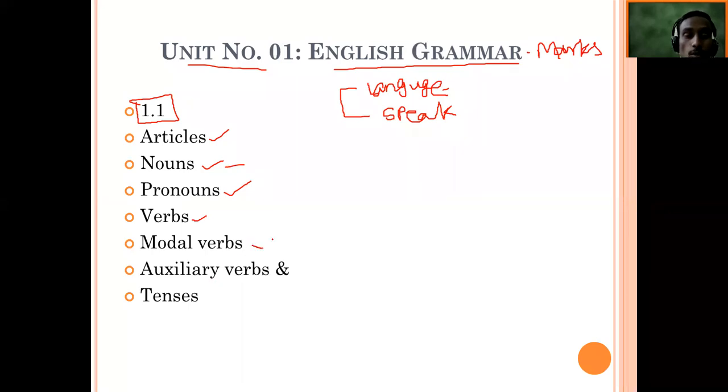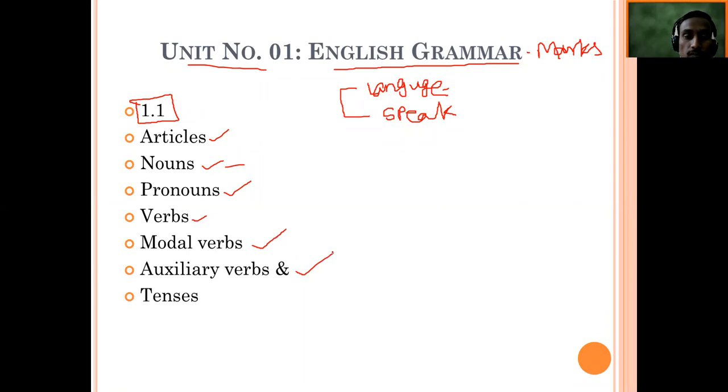One is modal auxiliaries. We will be learning about modal auxiliaries like shall, will, can, could, may, might, must, need to, dare to, used to. These are some of the modal verbs that carry their own meaning, but we need to understand their use. Again, in helping verbs there is another type, and that is auxiliary verbs.